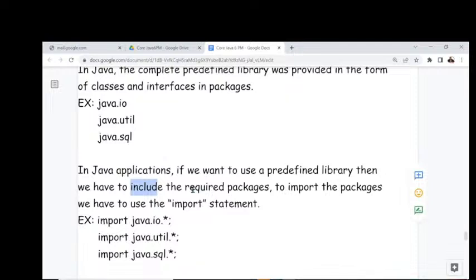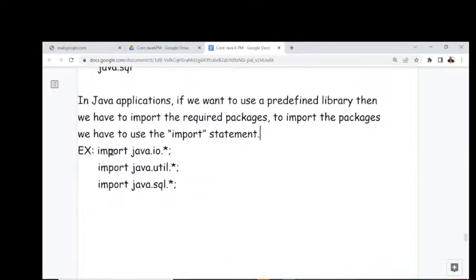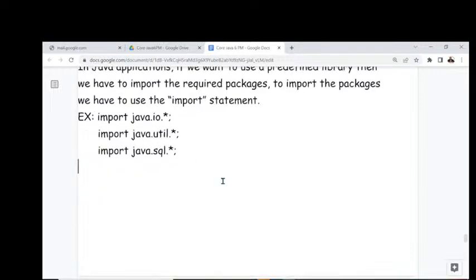We have to import the required packages. To import the required packages, we use the import statement. What are the examples of import statements? import java.io.*, import java.util.*, import java.sql.*. Like this we are having clearly. Right, sir. That's okay, fine.